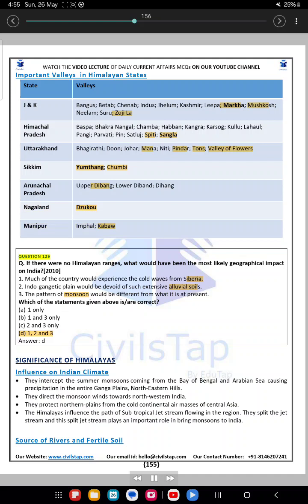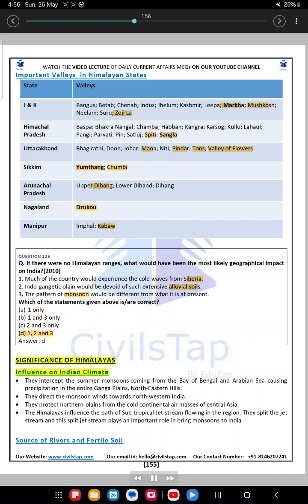Question 125. If there were no Himalayan ranges, what would have been the most likely geographical impact on India? 1. Much of the country would experience cold waves from Siberia. 2. The Indo-Gangetic plain would be devoid of such extensive alluvial soils. 3. The pattern of monsoon would be different from what it is at present. Which of the statements given above are correct? A. 1 only. B. 1 and 3 only. C. 2 and 3 only. D. 1, 2 and 3.